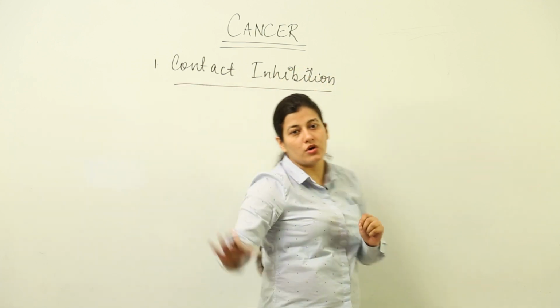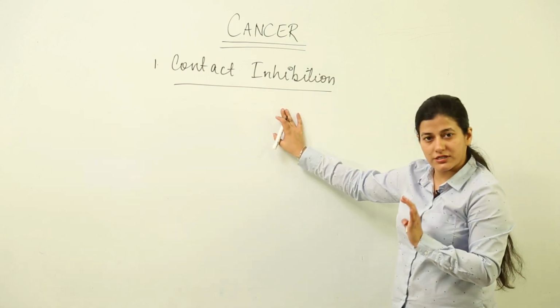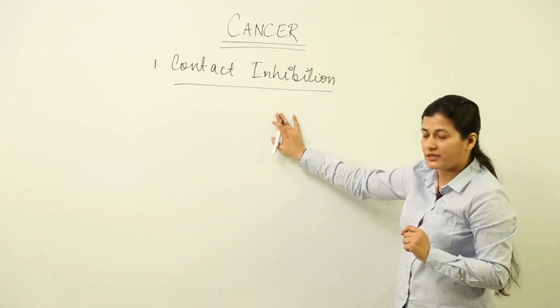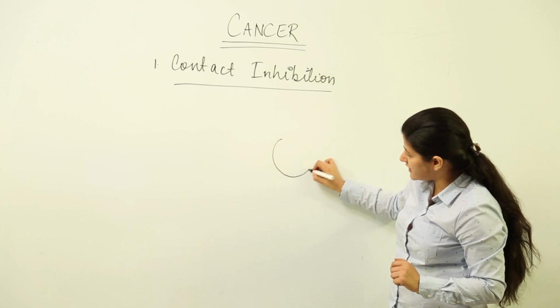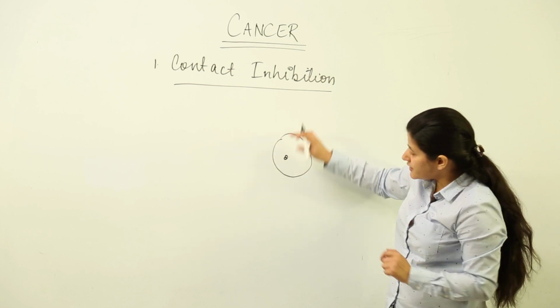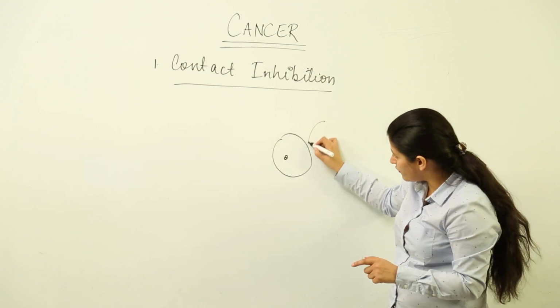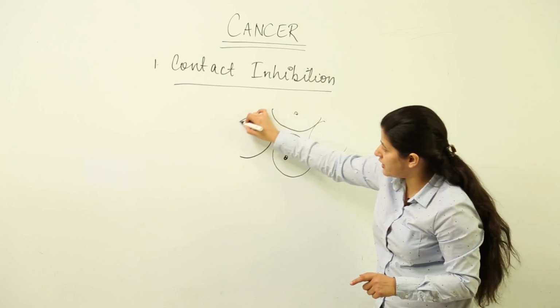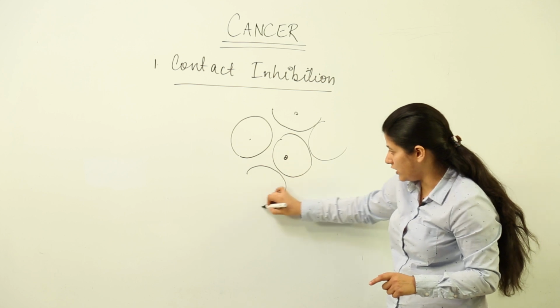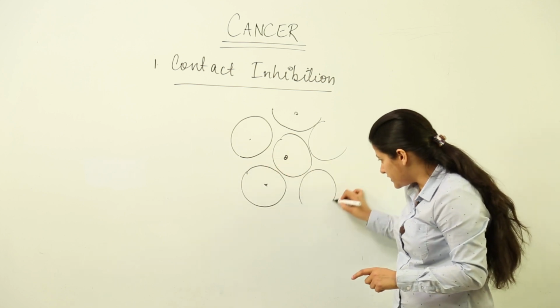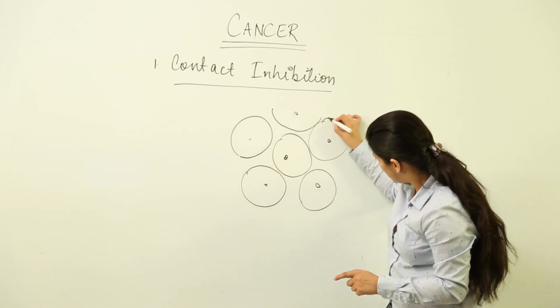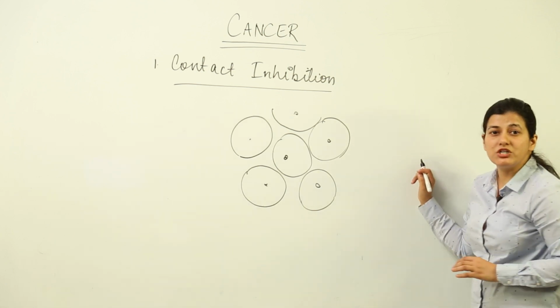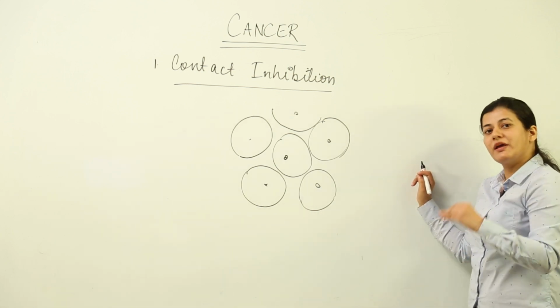Cancer cells do not have this contact inhibition. First thing that you have to remember. Now what is this contact inhibition? Supposedly you have a single cell, and it is going to affect the growth of other cells around it. Of course the cell will not be solitary inside the body. When the cell is losing its ability of contact inhibition, then it becomes cancerous.